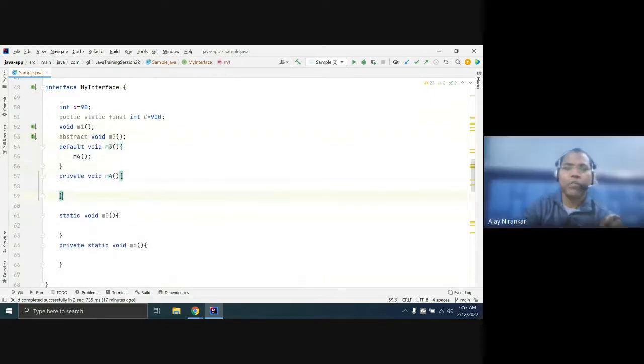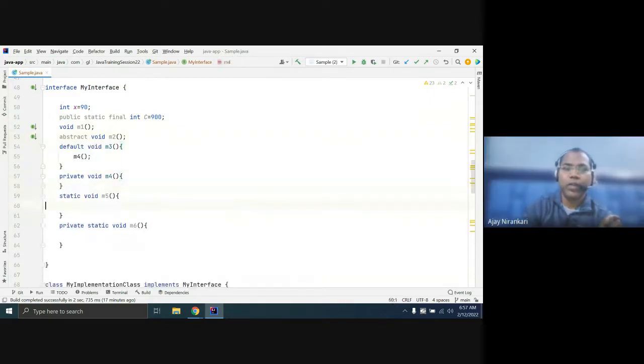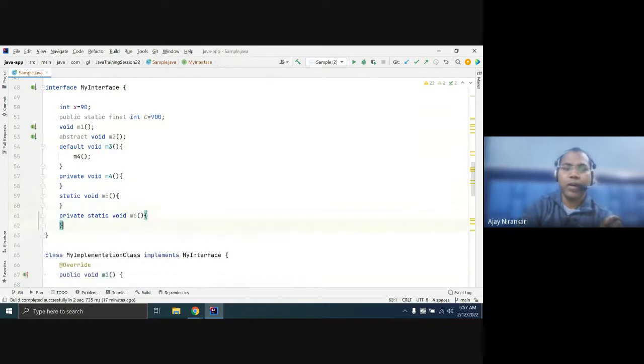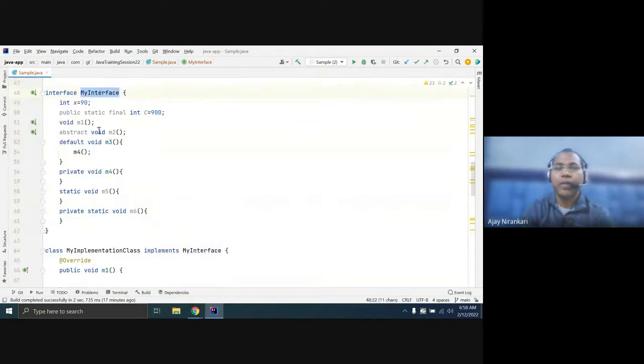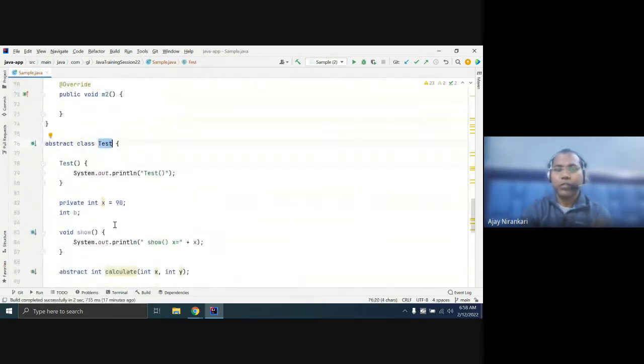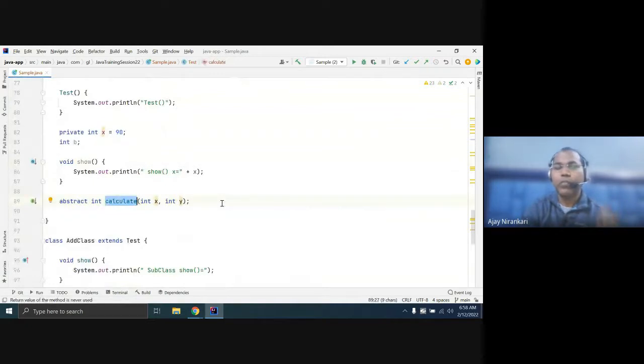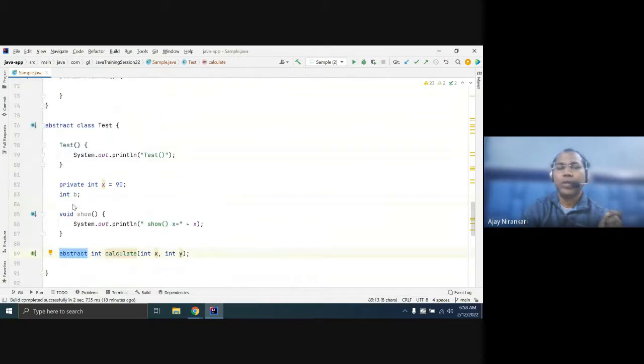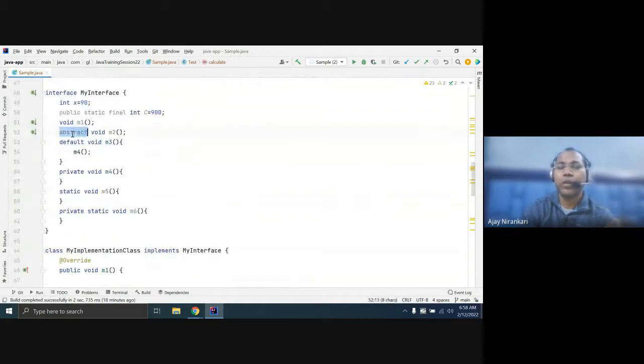So sometimes someone asks, so it should be clear where we can write an abstract method. By default, if you declare any method inside your interface, it is abstract. But in the case of a class, if you simply write any method without a definition, you must write the abstract keyword. But in the case of an interface, it is optional. You write it or not write it, by default the interface assumes all method declarations are abstract.